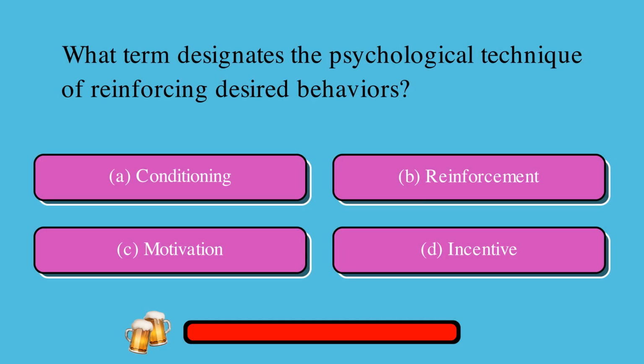What term designates the psychological technique of reinforcing desired behaviors? A. Conditioning, or B. Reinforcement, or C. Motivation, or D. Incentive? The correct answer is B. Reinforcement.